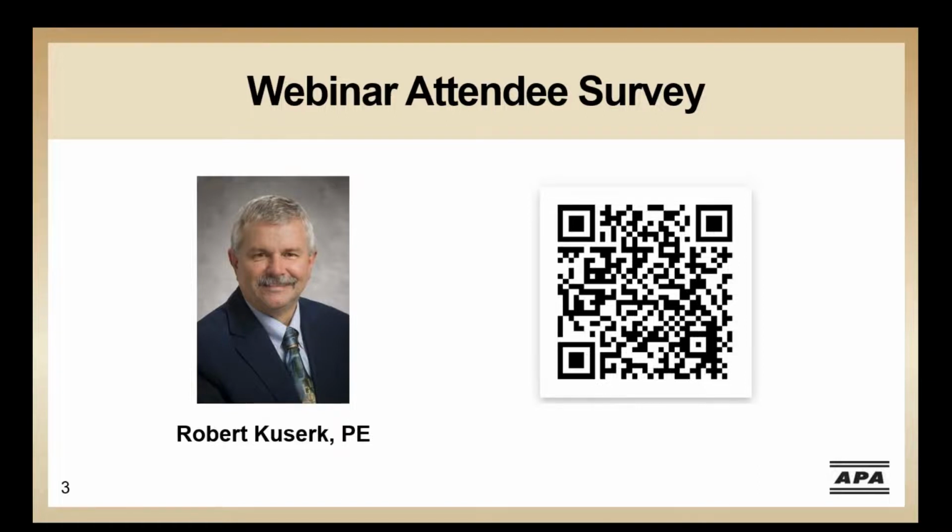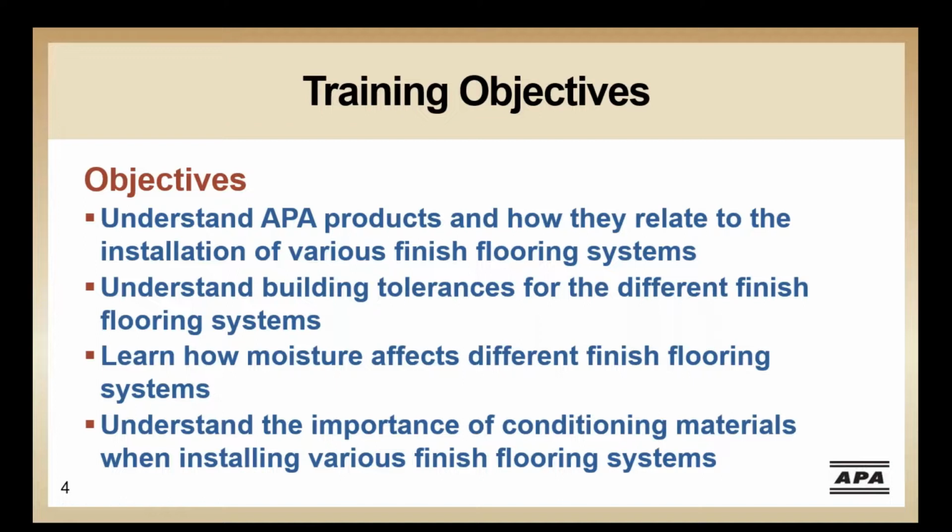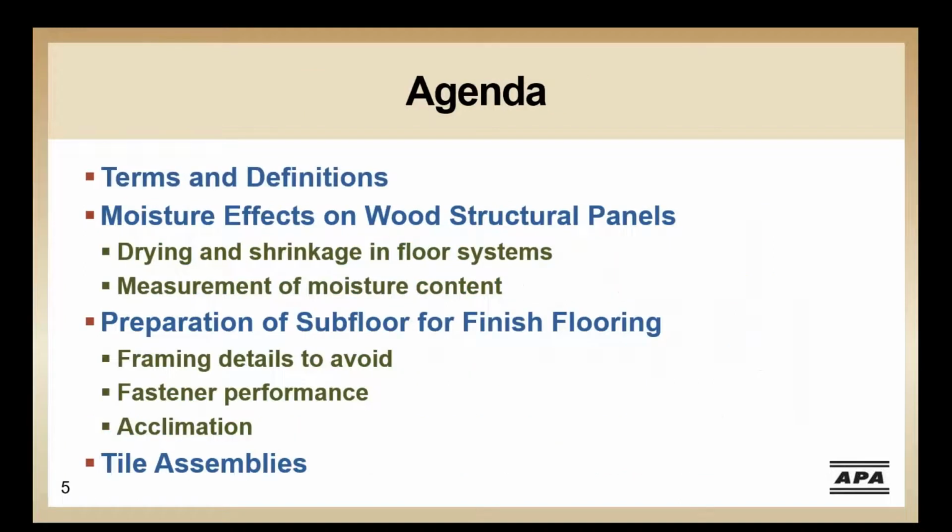Today's topic is quality floors from start to finish, choosing and preparing wood subfloors for finished flooring. I'm sure most of you reviewed our objectives as you were signing up for this webinar, but I'll quickly review them again. Our objectives are to understand APA products and how they relate to the installation of finished flooring systems, look at the building tolerance associated with these systems, and learn how moisture affects these systems and the importance of conditioning these materials prior to installation.